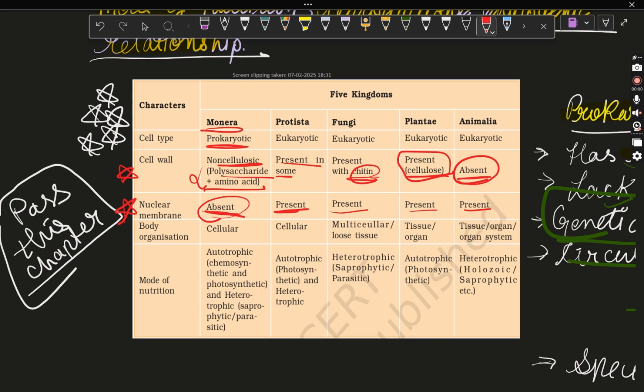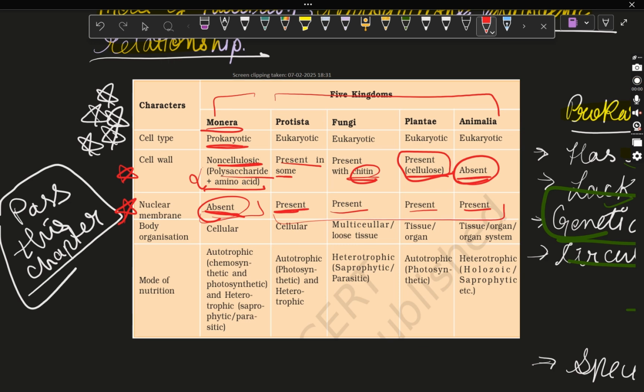You can also remember that prokaryotic cell, no nuclear membrane. Eukaryotic cell, presence of nuclear membrane. They all are eukaryotic. They all have a nuclear membrane. This one is prokaryotic. It doesn't have a nuclear membrane. You can remember it like that also.